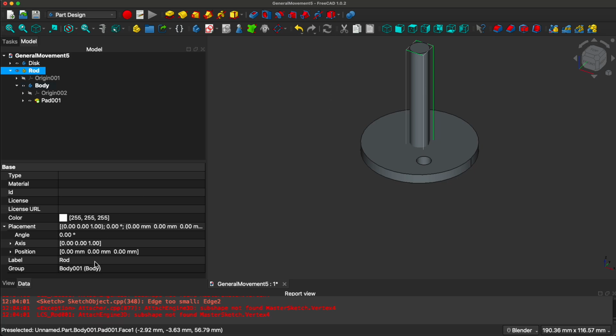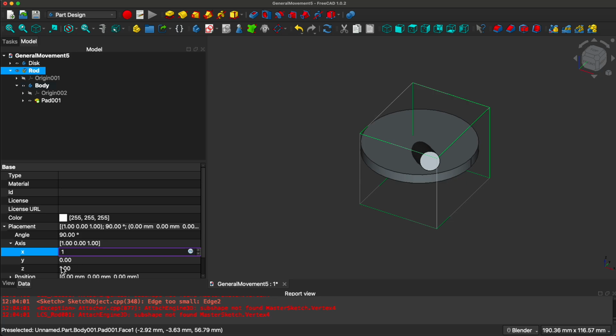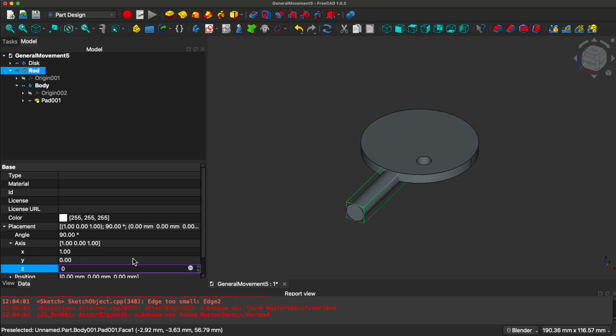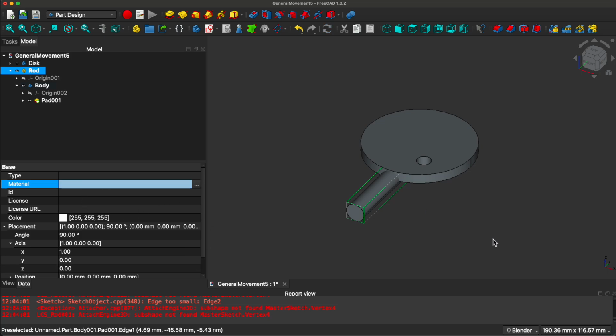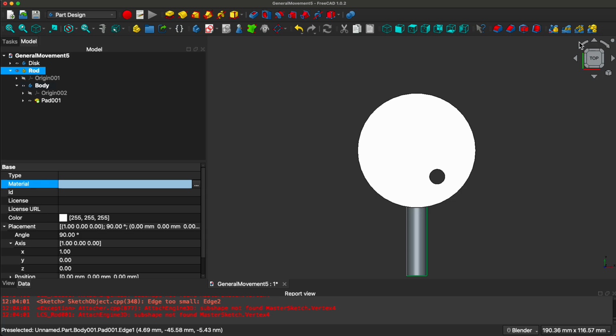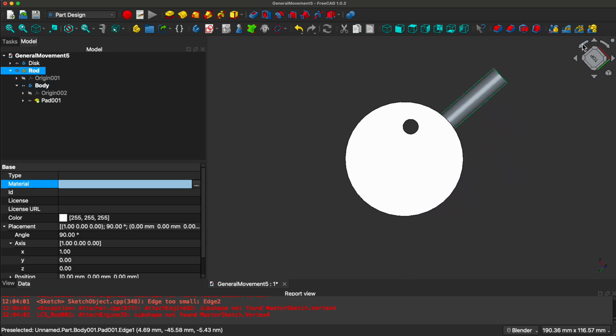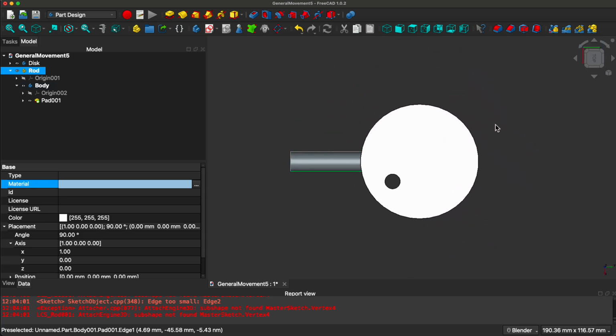I want to rotate it, so I want to make it 90, but I want the axis for this one to be 1 and this one 0. Now when you look at the top and rotate it a little bit, we have a disk and a rod.